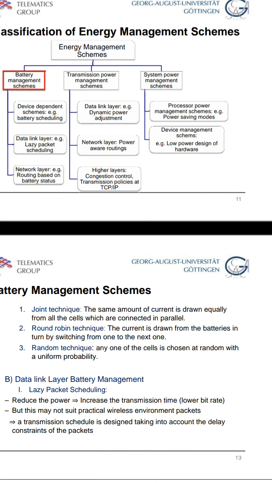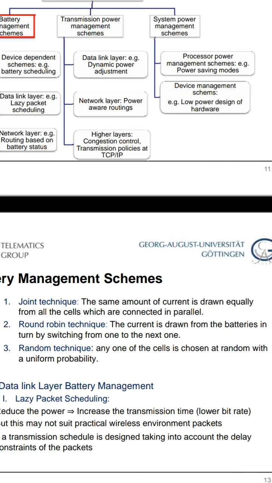That means from source to destination, suppose there are 10 nodes. All these 10 nodes utilize the same amount of power. Suppose our battery has some amount of energy, so this energy is equally partitioned to all the nodes. All the nodes utilize the same amount of power. So that is the giant technique.